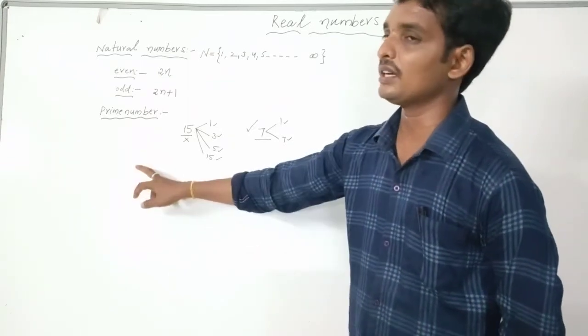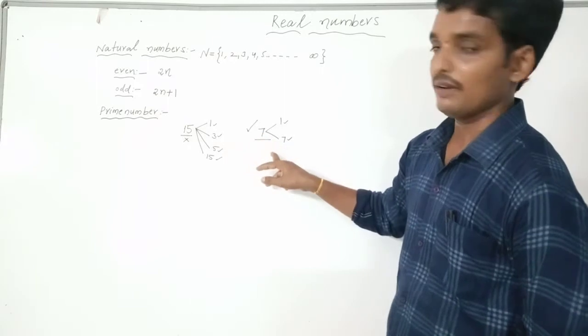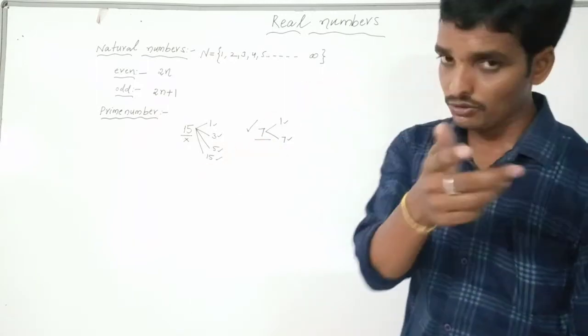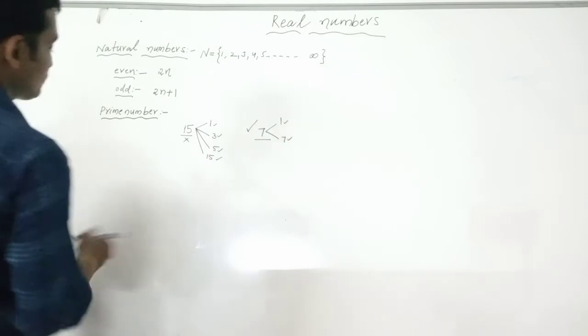Write the examples for the prime numbers. I wrote 7. So I think you have to write in your notes. Write the prime numbers between 1 and 100.